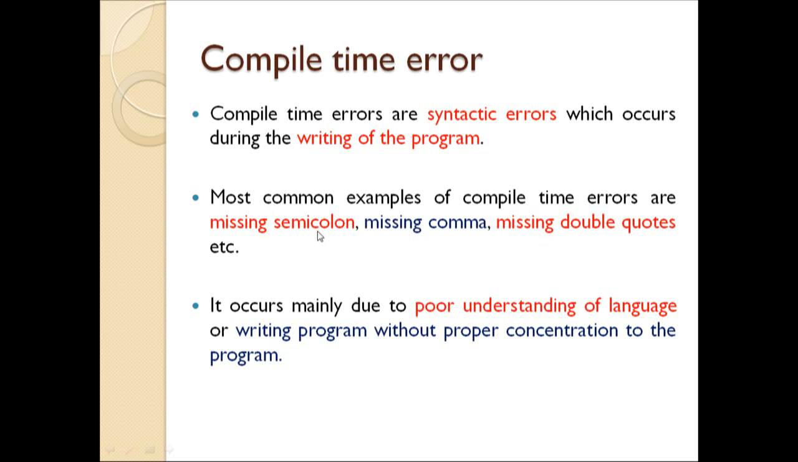These errors a programmer generally makes if the programmer does not have a clear understanding of the syntax defined for writing the program. This one is given as the third point. So compile time error may occur because of poor understanding of the language, or the programmer is not very handy in writing the program. Generally, a programmer makes a mistake. He misses some of the statements, and because of that, a compile time error can occur.